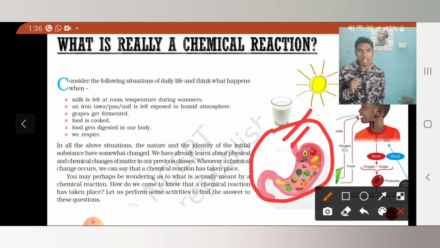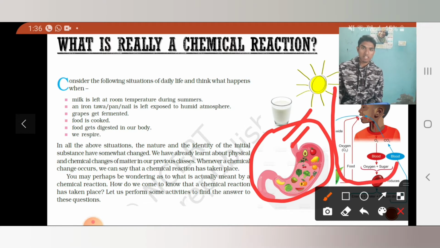So what is happening to the food? It's getting simpler. It's giving us energy. So it's not the same food that you have eaten. It has changed its form. It may have become like paste, right, in your stomach. Similarly, when we respire, the oxygen reacts with the food that you have just now eaten and gives you energy.